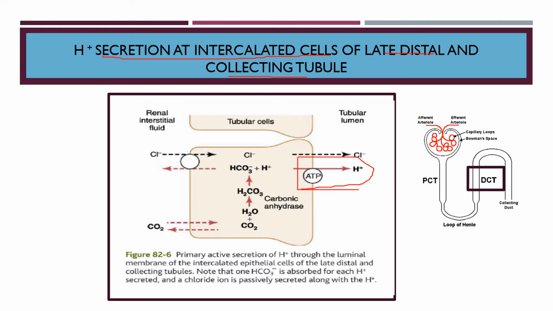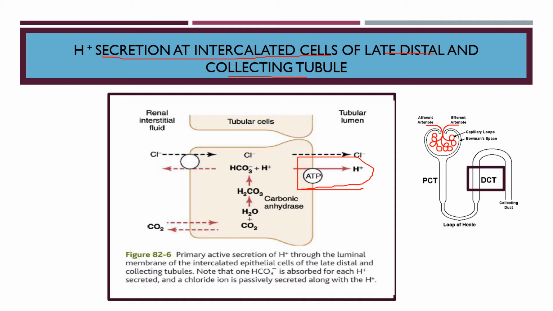In the proximal tubule, the secretion of H+ was done by the sodium hydrogen exchanger NHE3. That was an example of secondary active transport. But here it is not secondary, it is primary. So primary active transport of H+ occurs in the special type A intercalated cells, and it is accomplished in two steps.